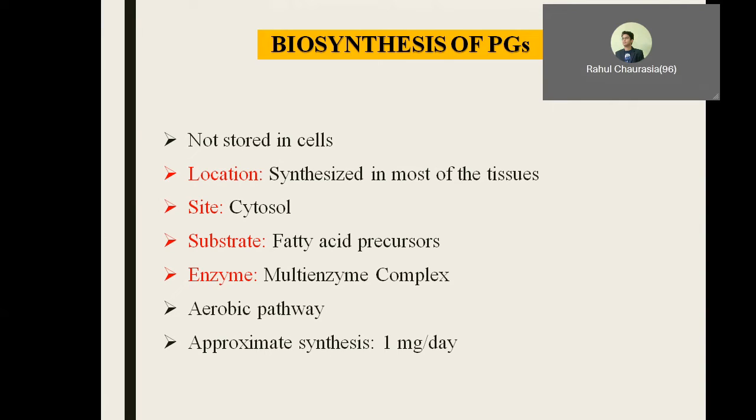The site is cytosol. The substrates required for the synthesis of prostaglandins are fatty acid precursors, let it be arachidonic acid, let it be linolenic acid, any polyunsaturated fatty acid. But the most common precursor for most of the eicosanoids is arachidonic acid. Coming to the enzyme, it is a multi-enzyme complex and it is a strictly aerobic pathway. It does require oxygen, and approximately the literature says that 1 milligram of prostaglandins is synthesized every day.